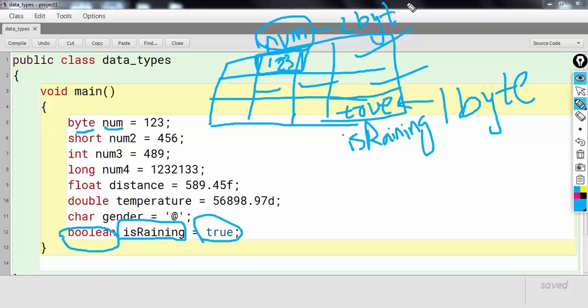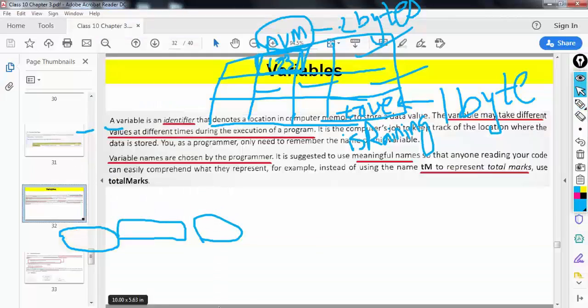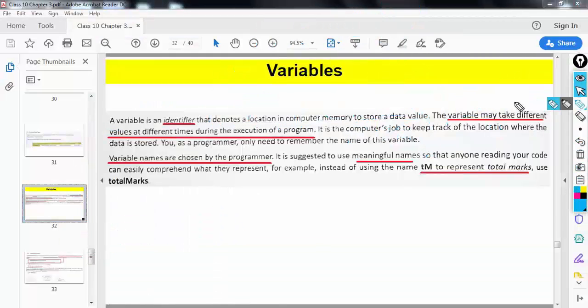So variables denote a location in computer memory to store a data value. And the value of those variables may take different values at different times during the execution of a program. What is the meaning of this statement here?